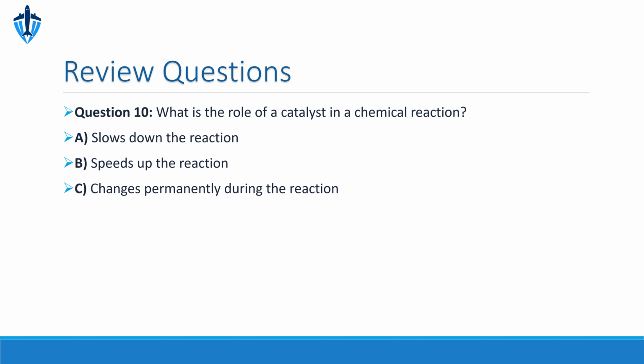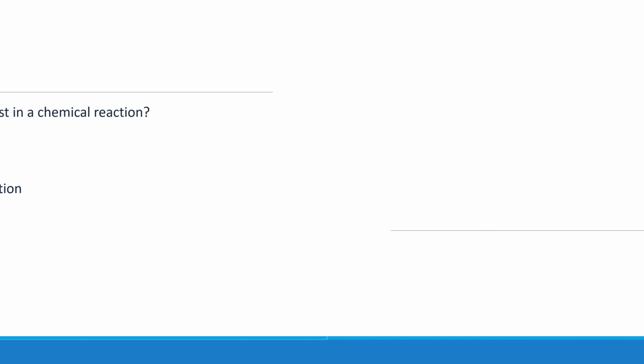As we mentioned in our earlier lesson, a catalyst is a substance that speeds up a chemical reaction without being permanently changed itself. So when we look at our question, the correct answer is B. Speeds up the reaction. Remember, catalysts help reactions happen faster, while inhibitors work in the opposite direction, slowing things down.